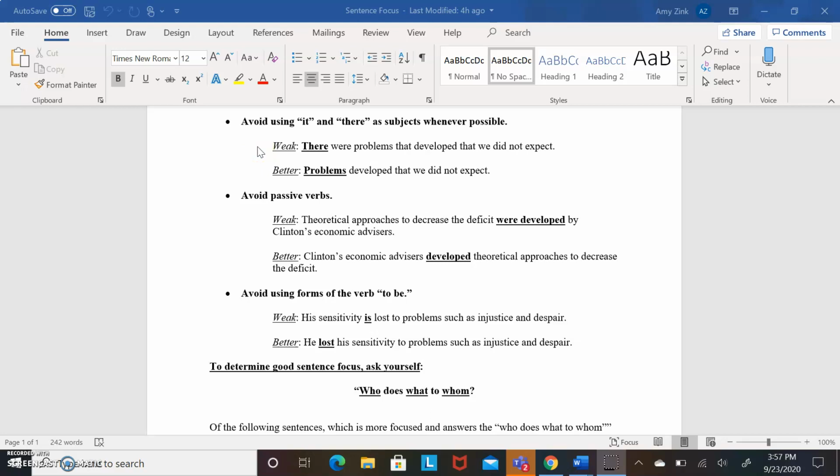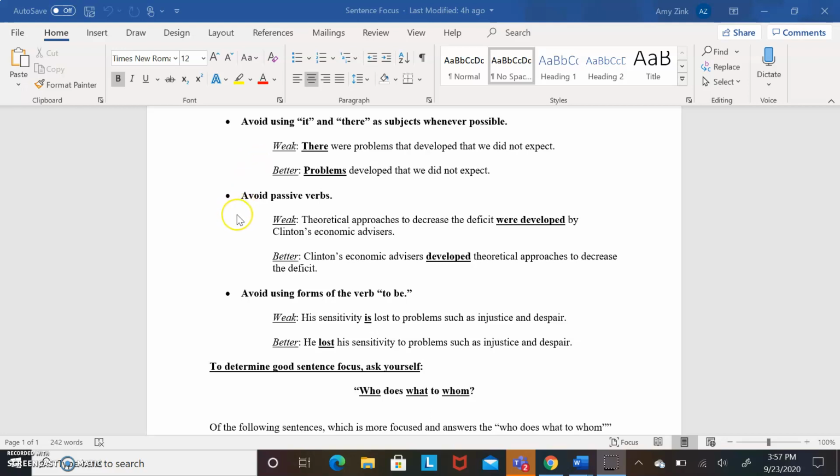So having that there in the beginning, again, it's that kind of vague subject that's confusing. And if we think about what we are actually writing about, the focus of the sentence should be problems because we're writing about the problems that developed. So a better sentence would be, problems developed that we did not expect.